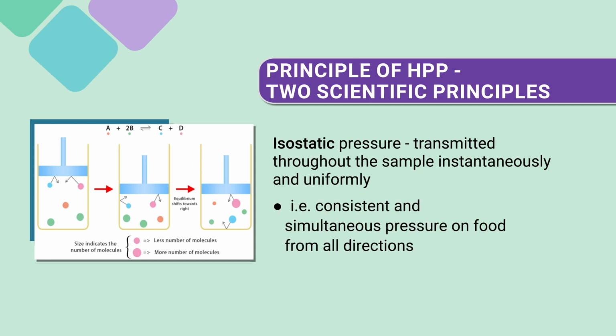The second principle is isostatic pressure. What does it mean? It means that the pressure is being transmitted. For example, with that piston and the system, whatever the volume inside, we put the pressure. Is the pressure uniformly distributed to all points within the system or not? We want this process to be such that the pressure is uniformly and instantly distributed, throughout the sample, instantaneously and uniformly.